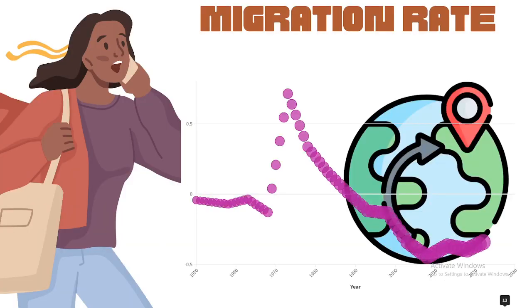If we talk about the migration rate, India has a long history of migration beyond its borders. After India's independence, migration peaked in the 1970s, leading to a surge of new opportunities across the world. But we can see a steady decline in migration after that, because at that time the economic conditions were getting better, making people less likely to move abroad. But this seems to be shifting again in recent years. We can already see a new rise in migration rates.